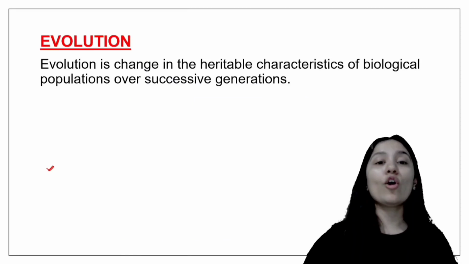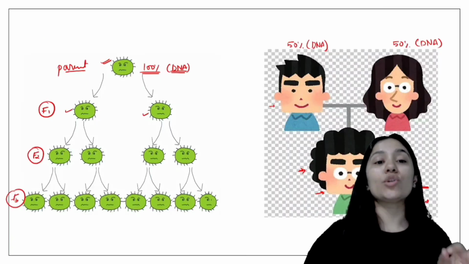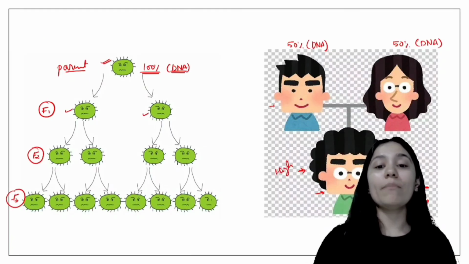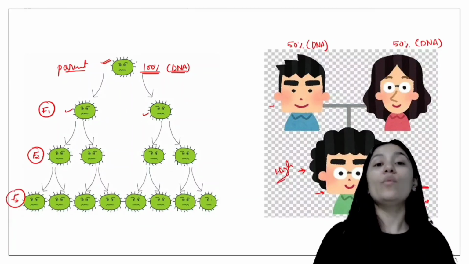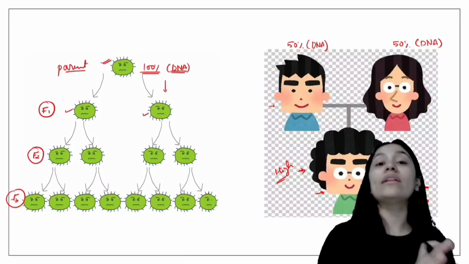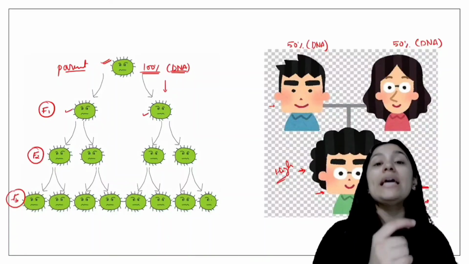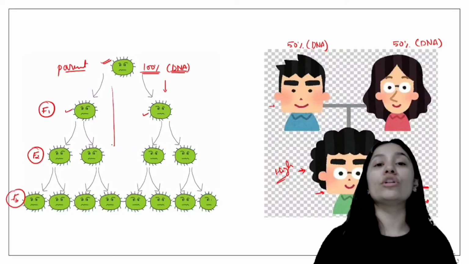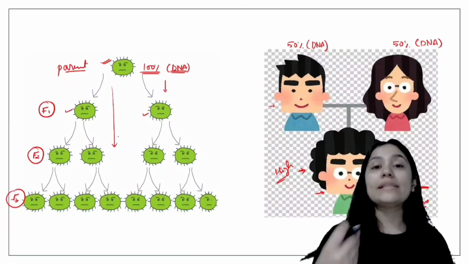I hope everything is clear. Here we can see that when we have two parents we have a high number of variations, but in bacteria we are not mixing any DNA, we're just copy-pasting that genetic information. All that 100% of genetic information is getting copied and pasted. That's why all the generations of bacteria look similar.